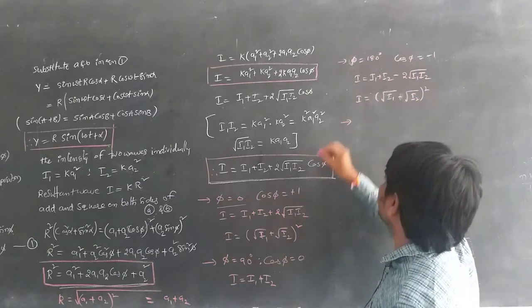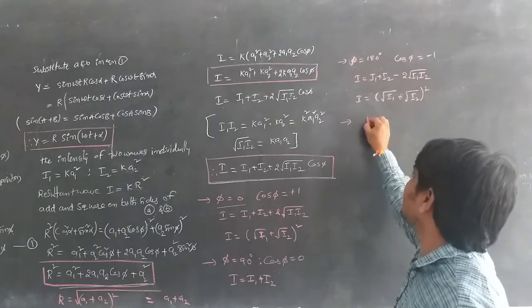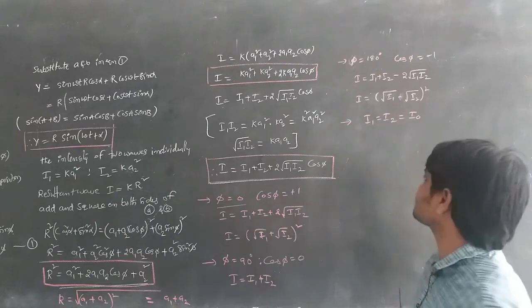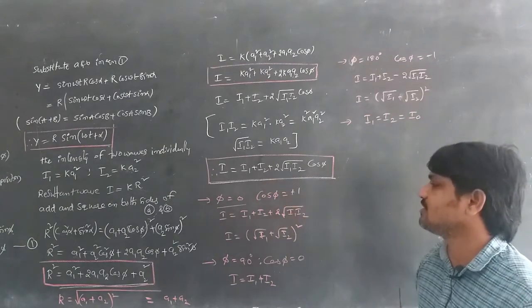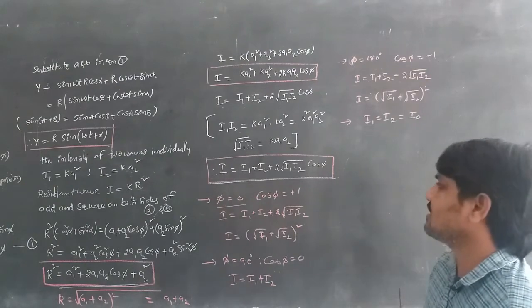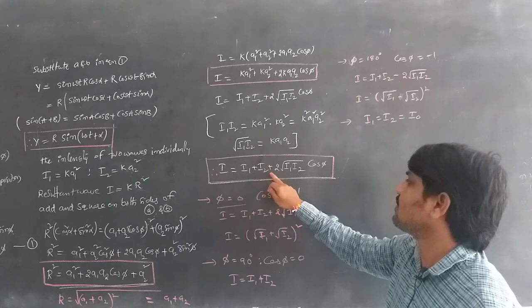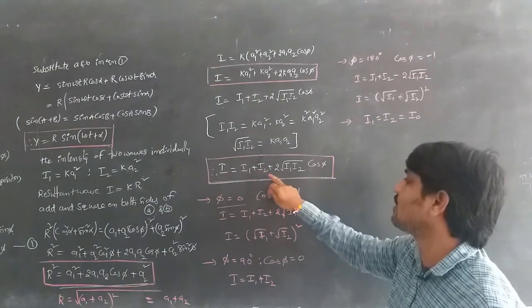This is the relation. When the intensities are the same, that means I1 is equal to I2 is equal to I0. If we substitute in this formula, we get I1 plus I2, which means I0, is equal to 2 I0 plus 2 root I0 square, that means 2 I0 plus 2 I0.